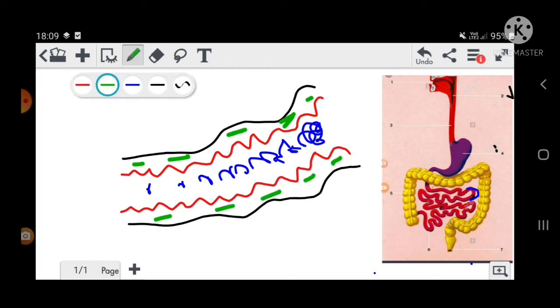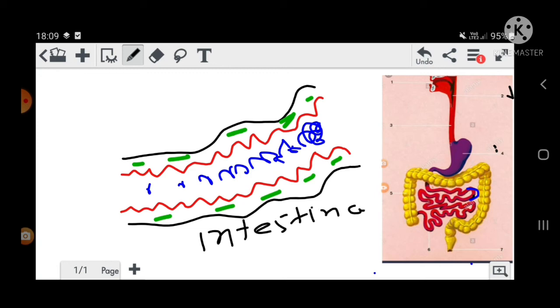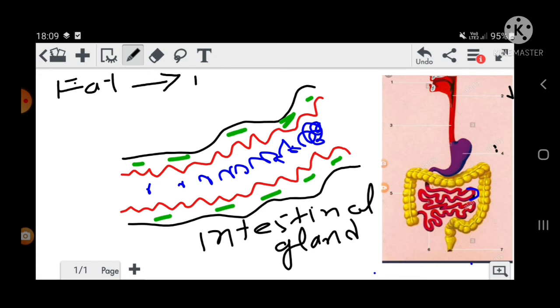This is called the intestinal gland. This intestinal gland will break the digested fat. See here, digested fat will be broken down into fatty acid.